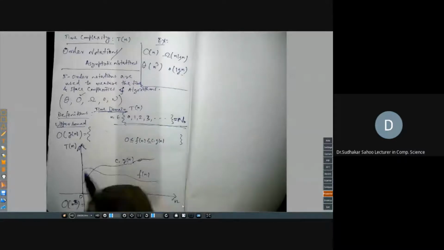So out of the four quadrants, for time complexity analysis we only work in the first quadrant, where x is positive and y is positive. n is 0, 1, 2, 3, 4, and T of n is always positive. All these functions we are discussing are used to measure the time complexity of an algorithm, so all are positive, greater than or equal to 0. They cannot be negative.